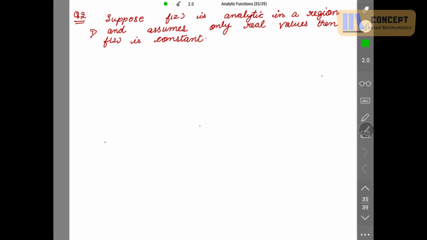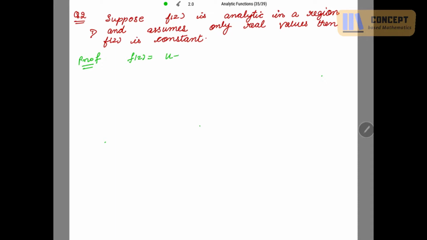Suppose f(z) is analytic in a region D and assumes only real values. What does that mean? You're having f(z) equal to u only. Here v is 0 because it assumes only the real values. Then f(z) is constant. Now what is your f(z)?